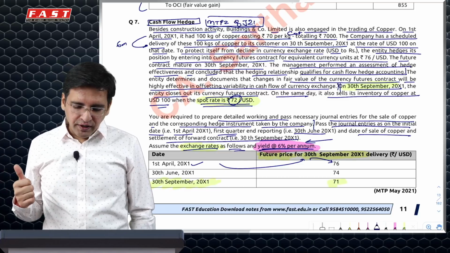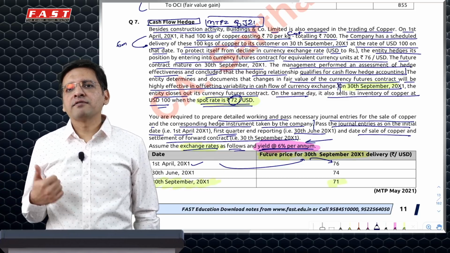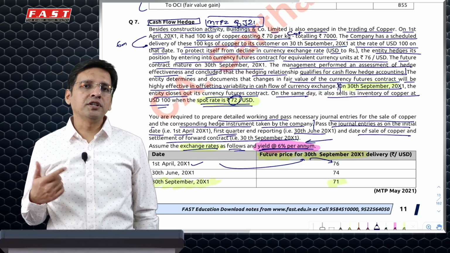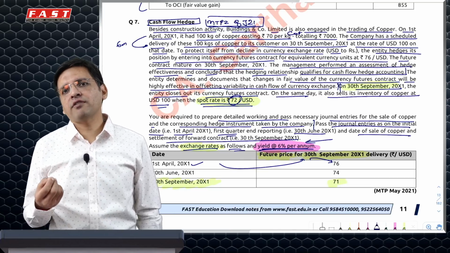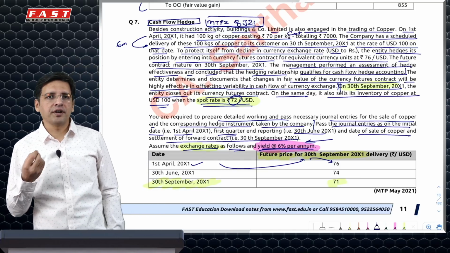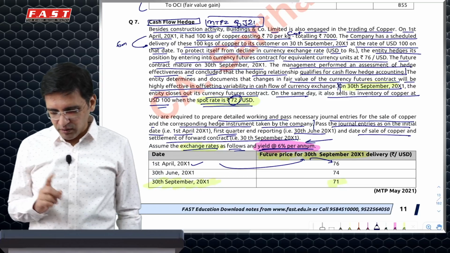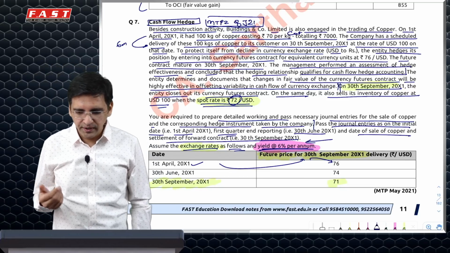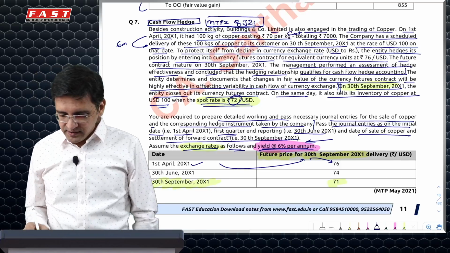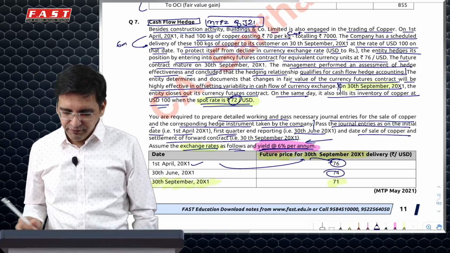So first I have to do an entry on 1st April of the derivative contract, which will be no entry, because on the initial date we recognize the derivative at fair value, and in case of futures and forward the fair value on the initial recognition date is 0, hence no entry on 1st of April. Then quarter end, 30th June. What is the rate? I did a forward at 76. Now the forward is 74.